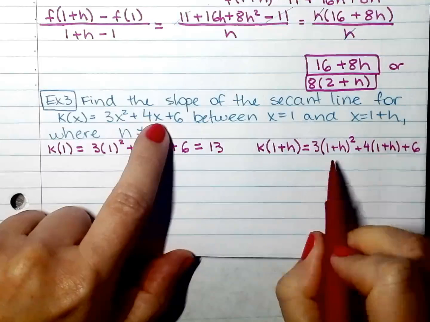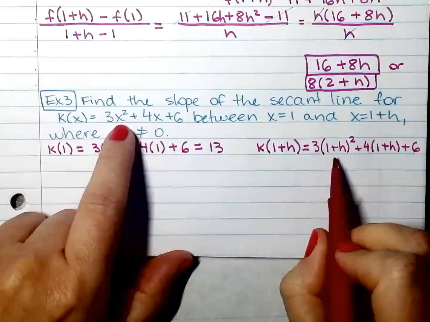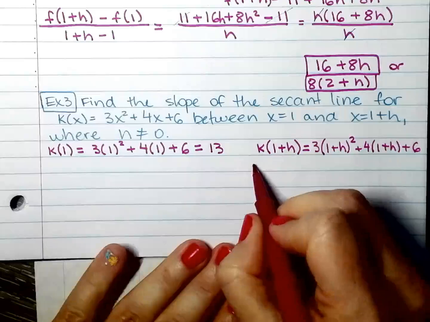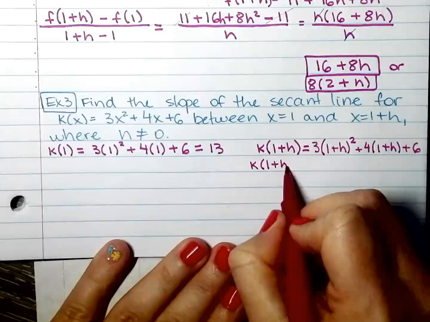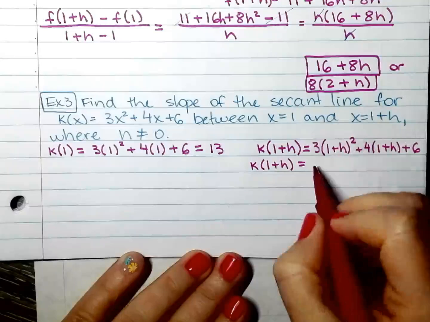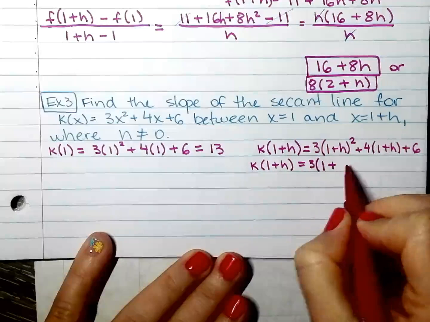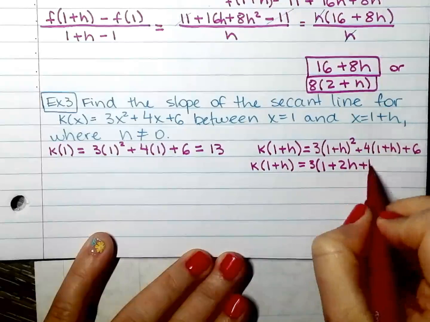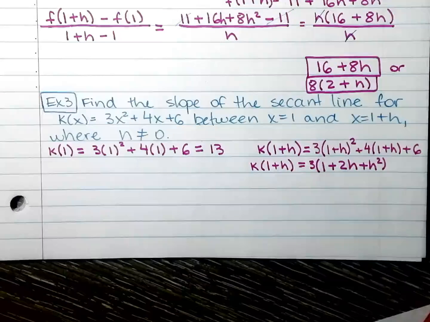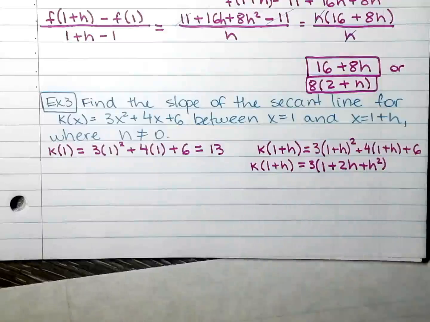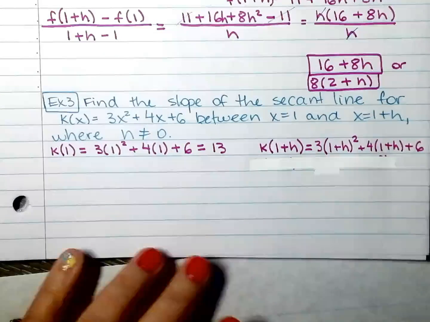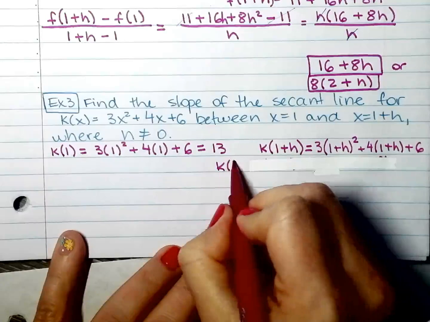That doesn't only go for 1, but every time you see x, you're going to substitute that. So we will expand this binomial. I am definitely running out of room here. Sorry. I'm going to shift everything over.